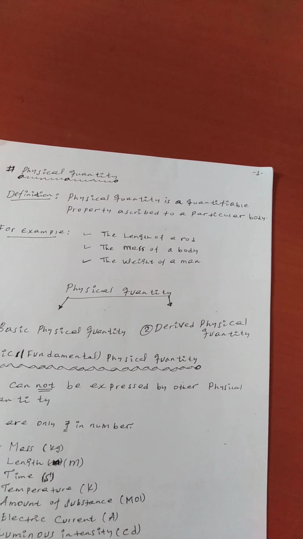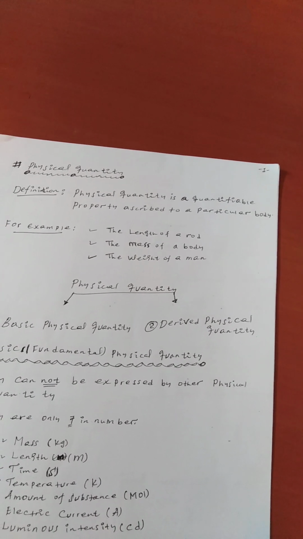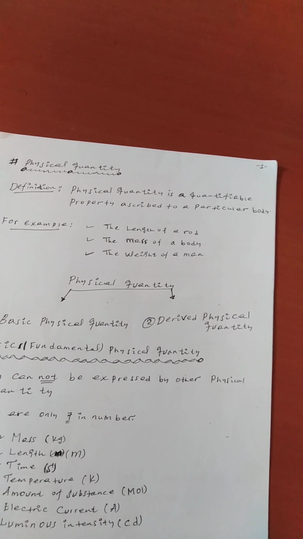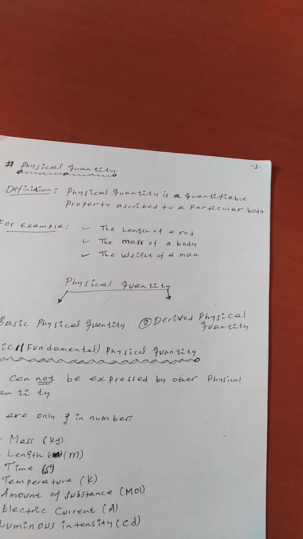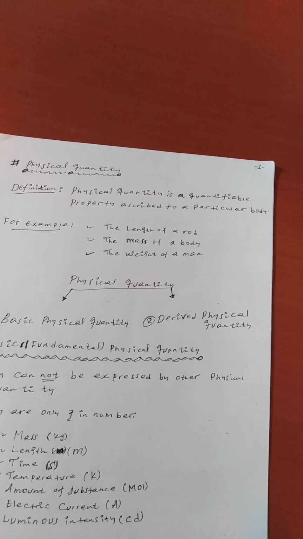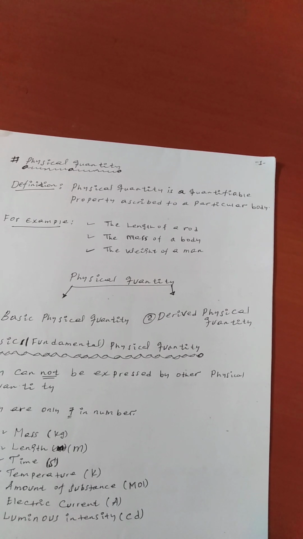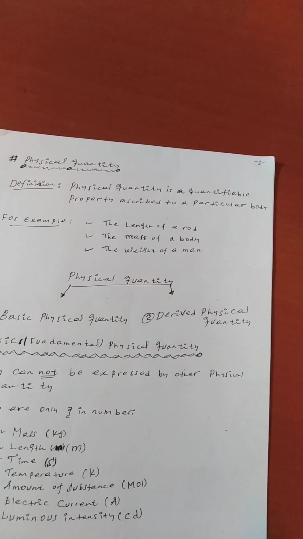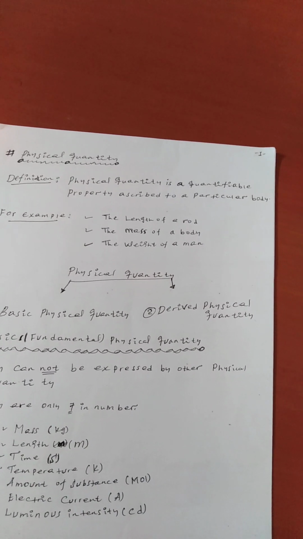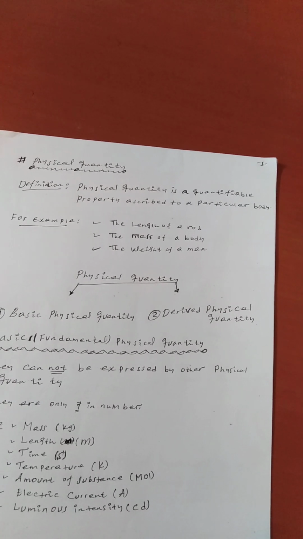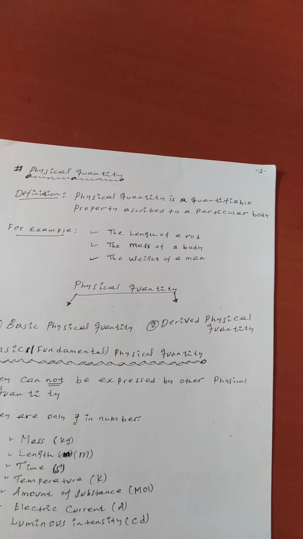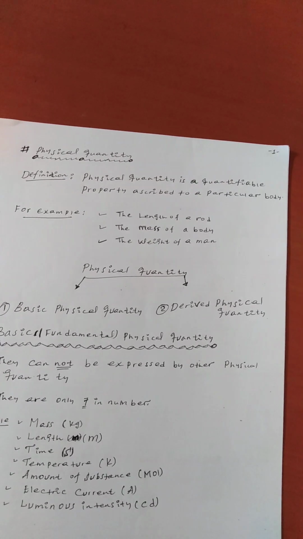Length, it is for a rod, and mass of a body, weight of a man, speed of a car, acceleration of someone or acceleration of a bicycle, volume of water. These all are examples of physical quantity.